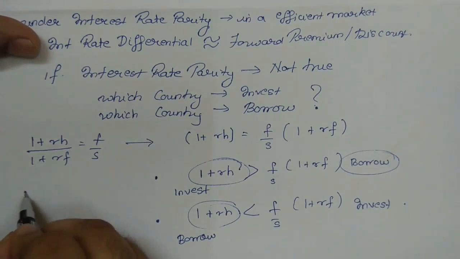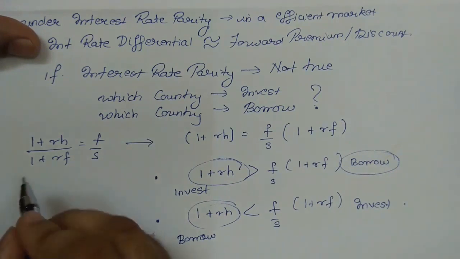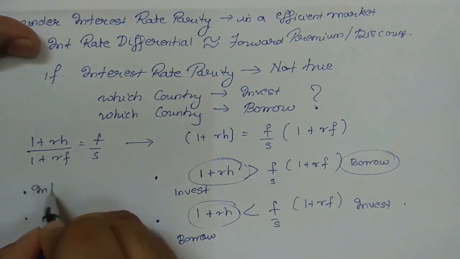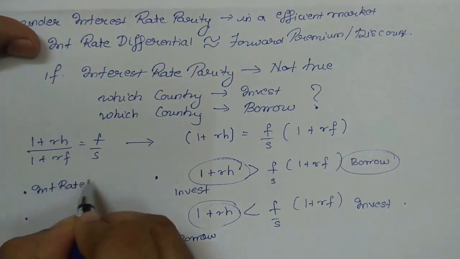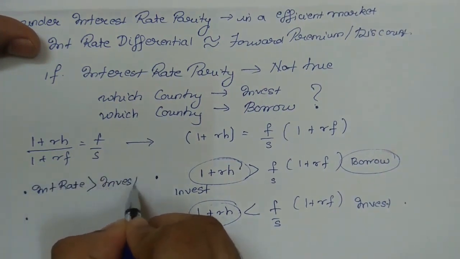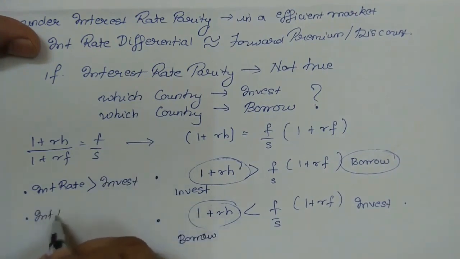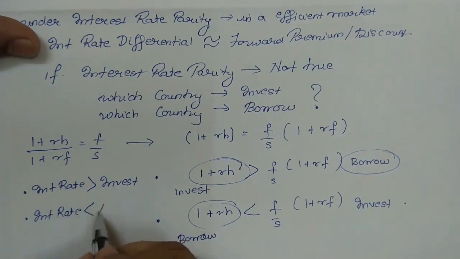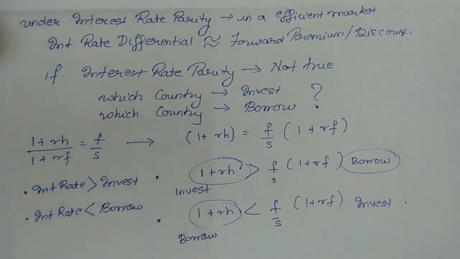So finally, to sum it up, wherever the interest rate is more, you invest, and wherever the interest rate is less, you borrow. So this sums up your entire interest rate parity theory.